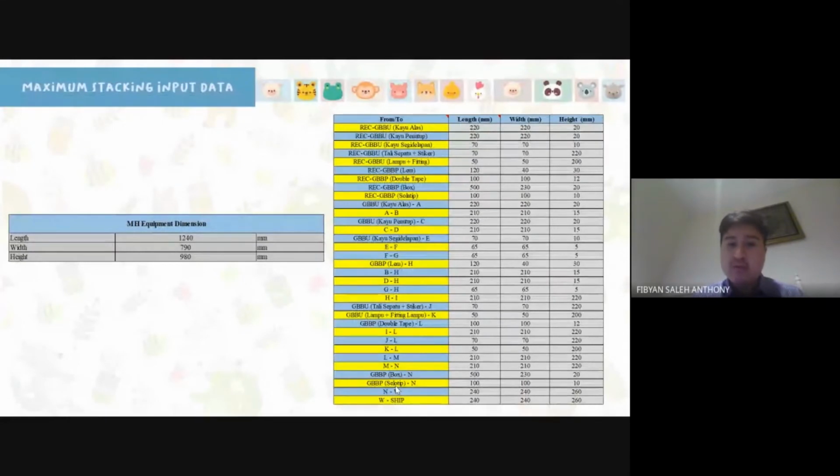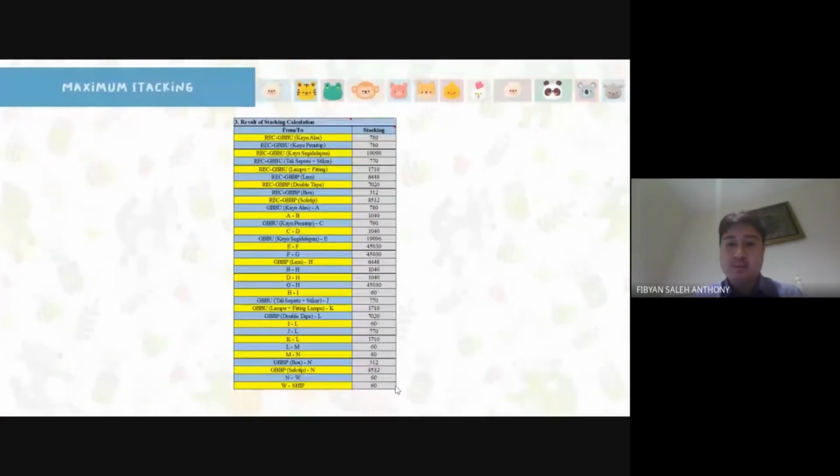Before we calculate the maximum stacking, we have to input some data. There are the dimensions of the required MHE and the size of all materials in process. This is the result of the calculation of data before the maximum stacking.